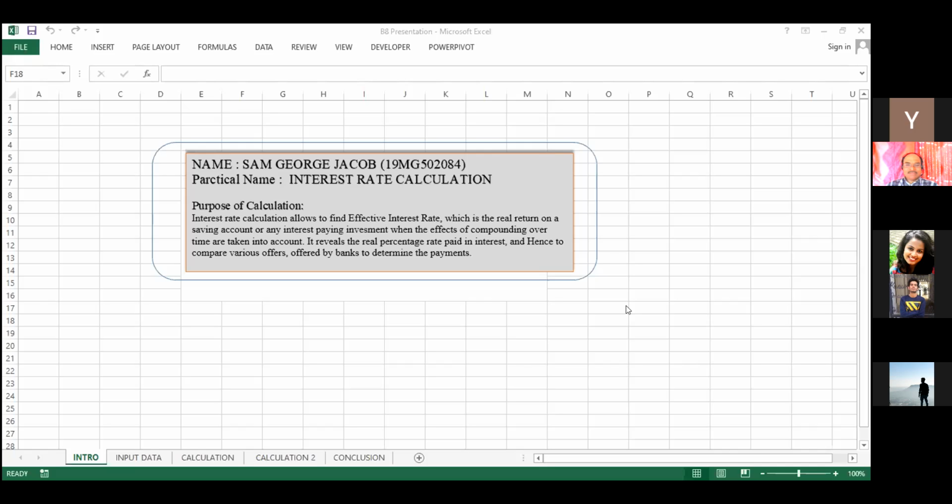So I'm going to take the interest rate calculation. The purpose of this calculation is that it allows us to find the effective interest rate, which is the real return on a savings account or any interest-paying investment when the effects of compounding over time are taken into account. It reveals the real percentage rate paid in interest, and hence lets us compare various offers by banks.